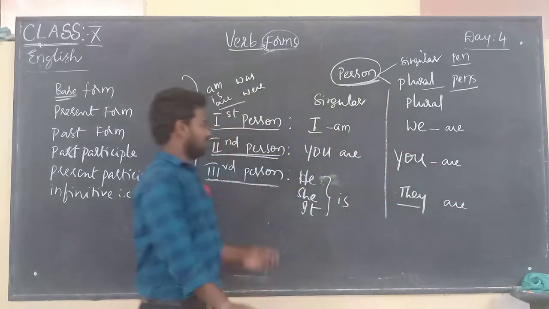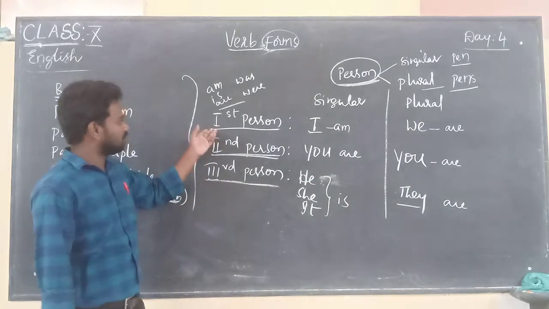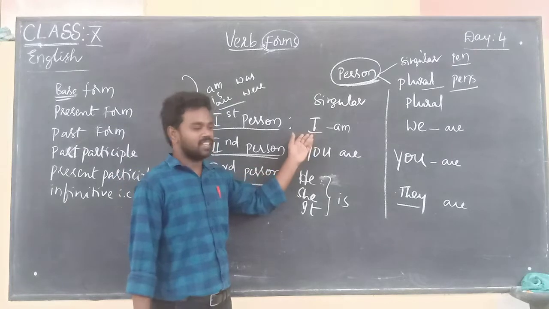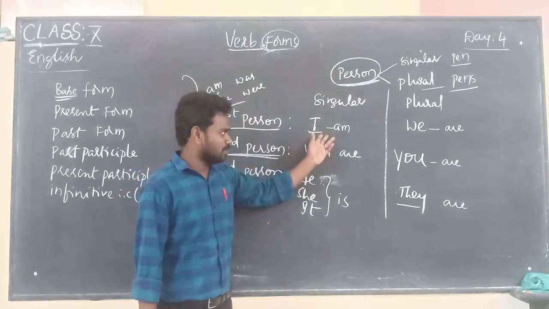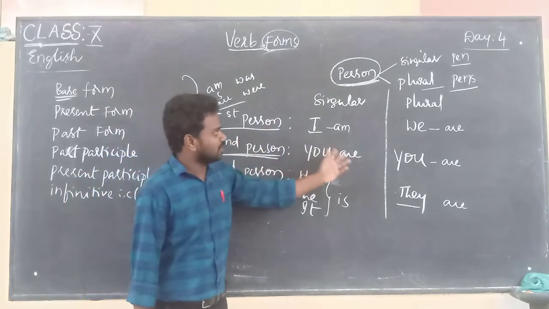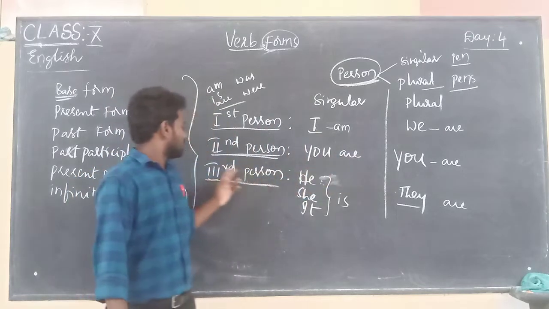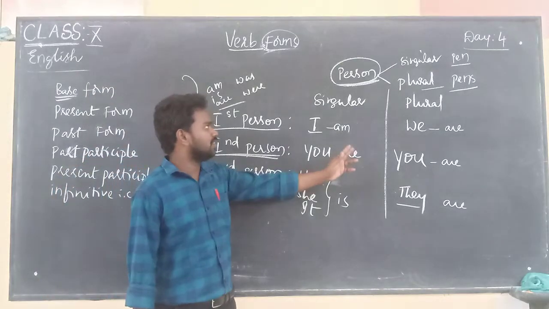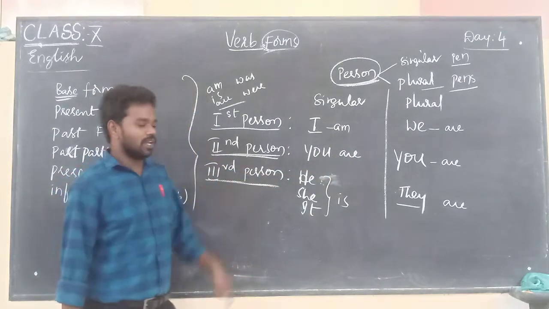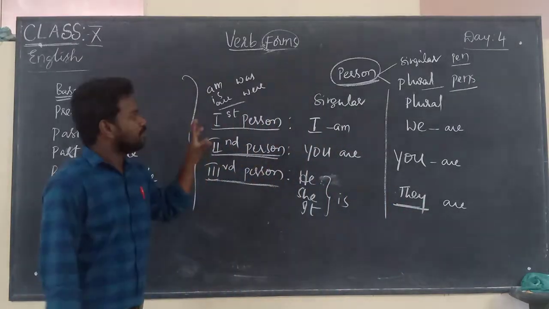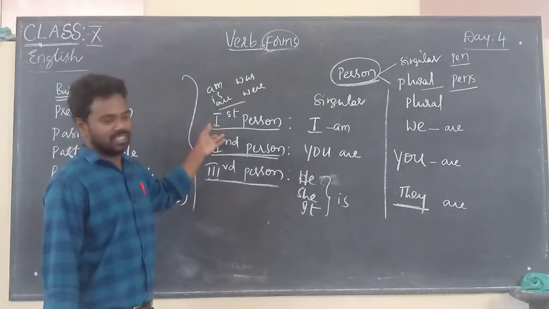So now, when you consider first person singular, what is first person singular here? I. What is first person plural? We. What is second person singular? You. What is second person plural? You. Third person singular is he, she, it, and third person plural is they. These are the personal pronouns in English.